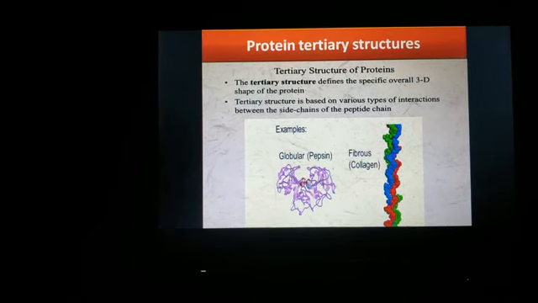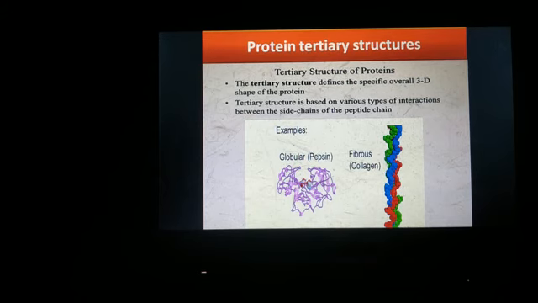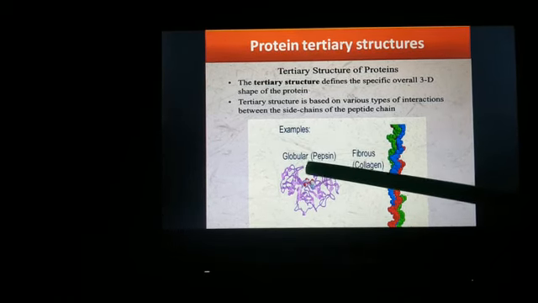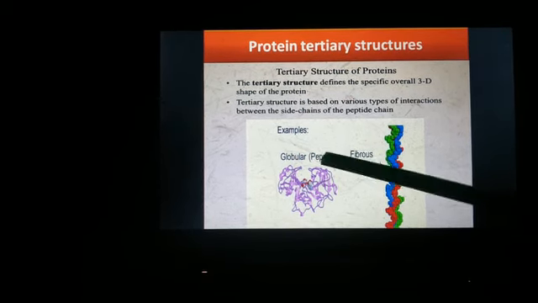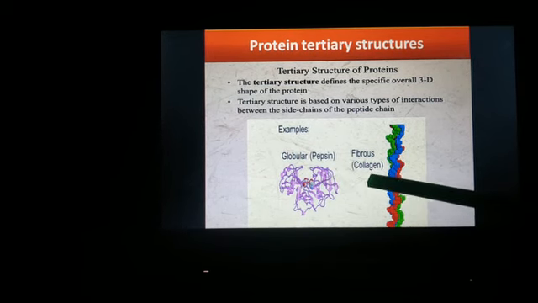This tertiary structure is based on various types of interactions between the side chains of the protein chain, like hydrogen bonds and hydrophobic bonds. Examples include globular protein and fibrous protein. Globular protein is present in pepsin and fibrous in collagen.